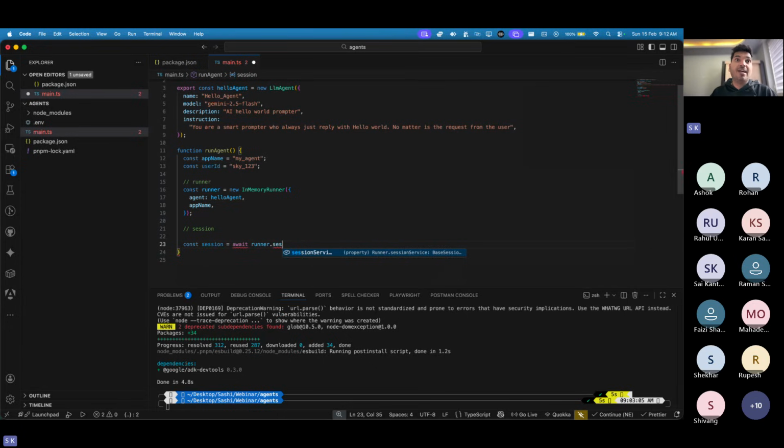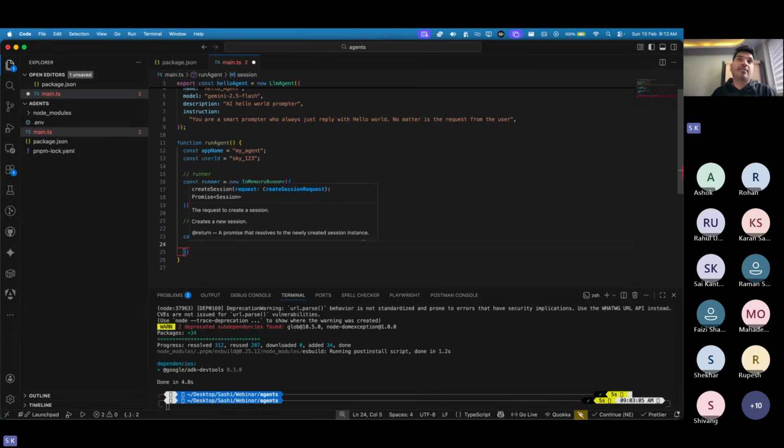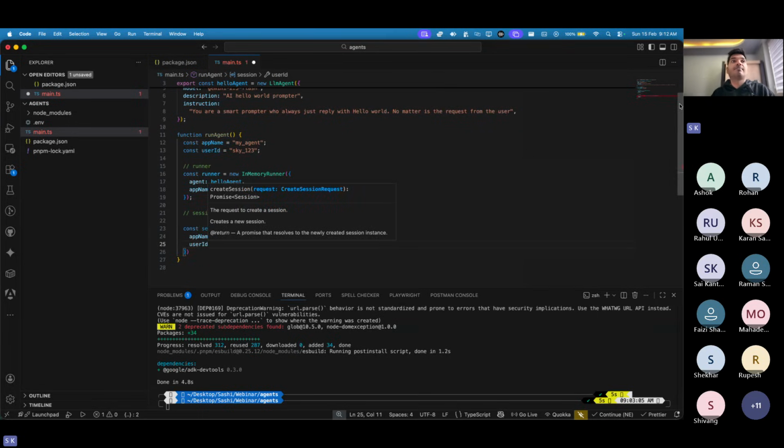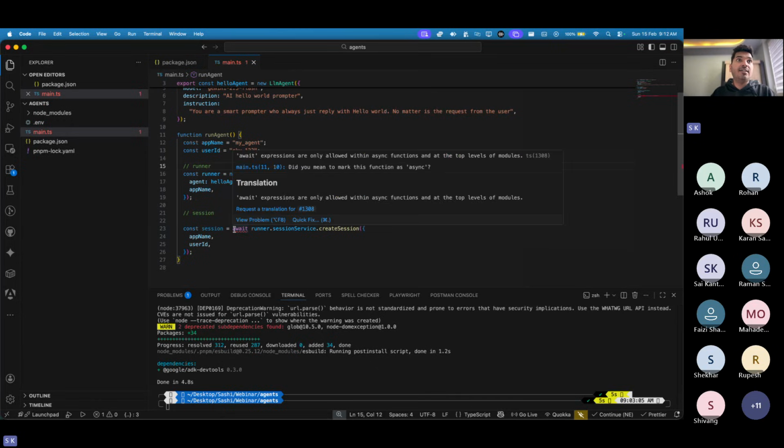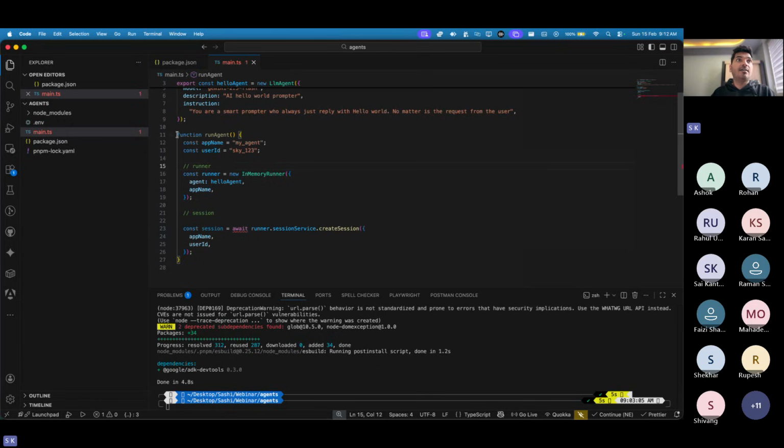So we have something called session service, and this service helps you to create a session. But to create a session, you need two things. You have a create session request. How to create this session? You first of all need an app name, and then you need a user ID, which I just now created on the top, if you see. Okay, if this is await, then what we should have? We should have an async.